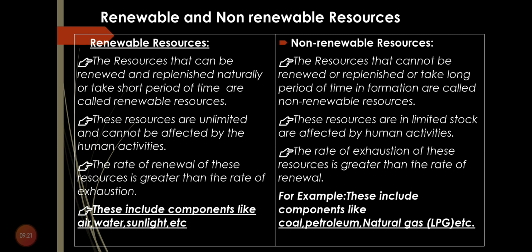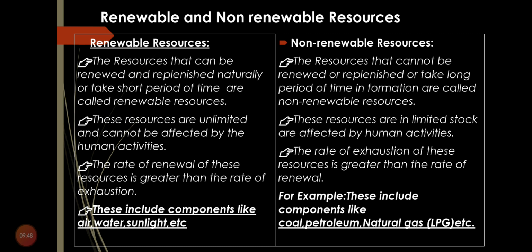The resources that can be renewed naturally or take a short period of time are called renewable resources. Or we can say that the resources that can never be exhausted are also considered renewable resources. These resources are unlimited and cannot be affected by human activities. We have an unlimited stock of it.